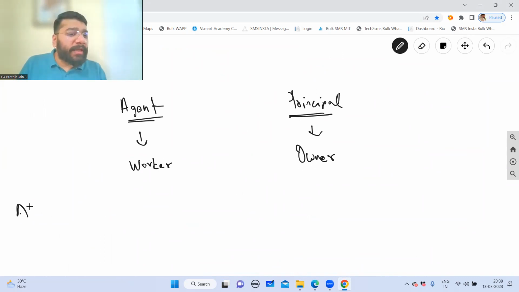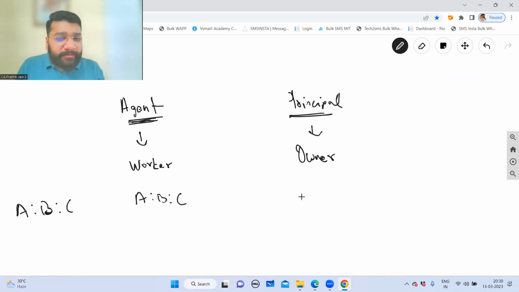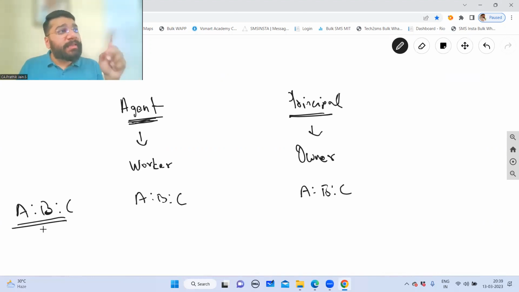Let me give you one scenario. A, B, C are 3 partners. All the 3 partners are equally working hard. So can I say all the 3 partners are workers? So they are technically called agents. And all the 3 partners have invested, so all the 3 are principals. Owners means principal. So in this scenario, if all the partners are investing money and all the partners are managing the business, they are called both principal as well as agent.